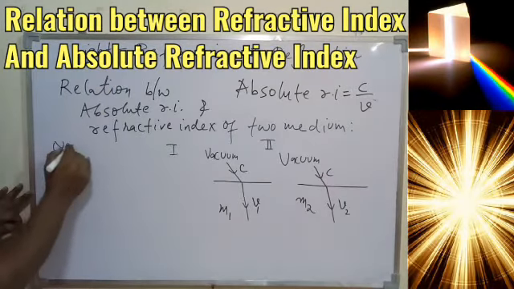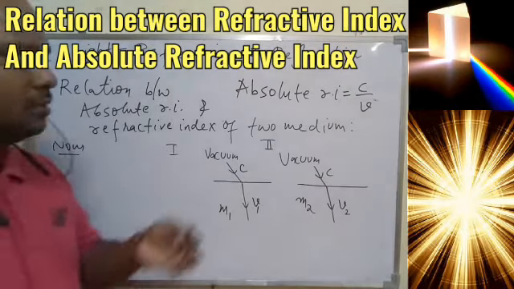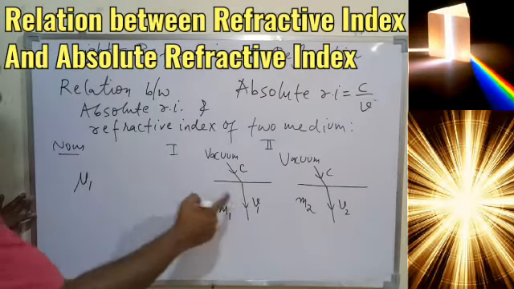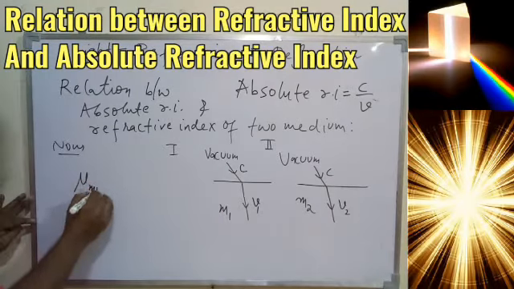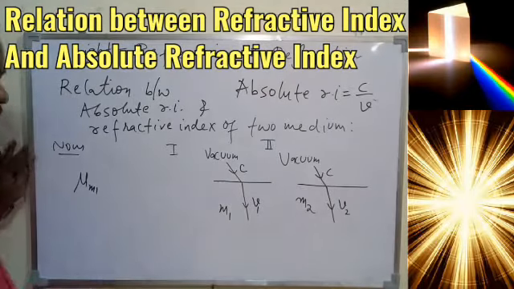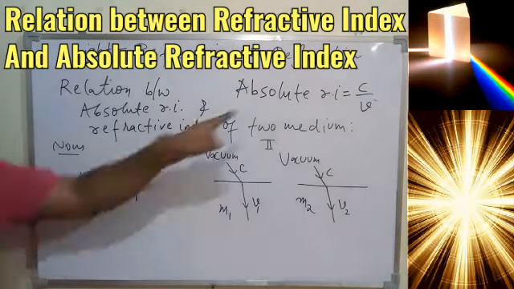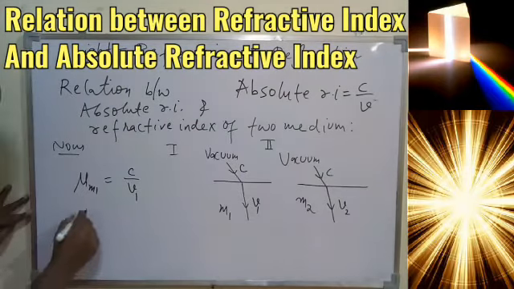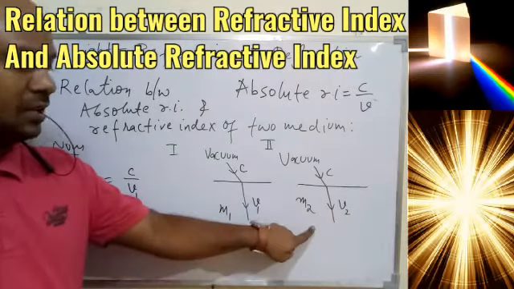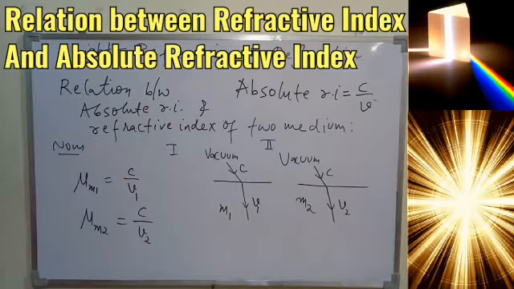Now, by applying Snell's law and the concept of absolute refractive index, we can say the absolute refractive index of medium 1, so I am writing mu M1, will be C upon V1 according to this formula, and absolute refractive index of medium 2 will be C upon V2, again based on the formula.